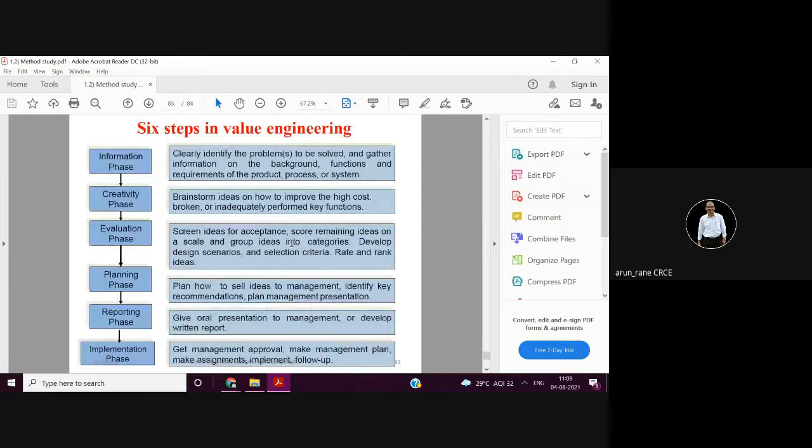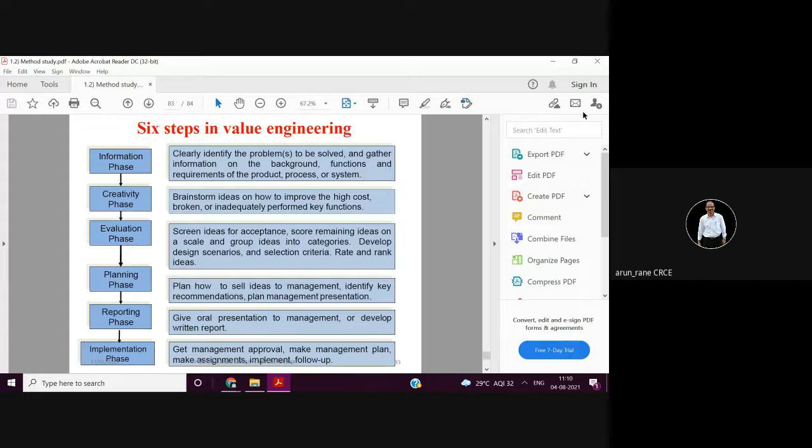And these are the 6 steps in value engineering, which we will see in detail: information phase, creativity phase, then evaluation phase, then planning phase, then you have to report, that is documentation, and finally implementation. Implementation is the most important. You may give a thousand suggestions, but if none of the suggestions is implemented or executed, it is of no use.